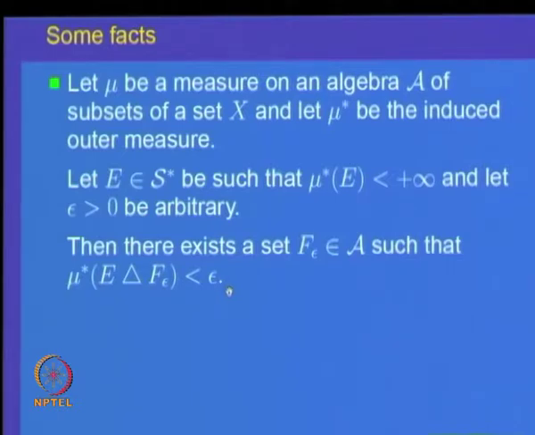This is a very nice result which says that for any set of finite outer measure, you can find a set in the algebra such that the outer measure of the symmetric difference is small. As I said, the condition that E is measurable is not needed. So, let us look at a proof of this result.